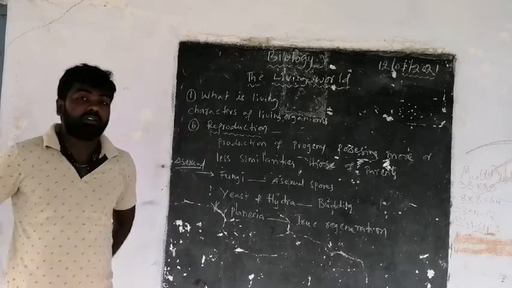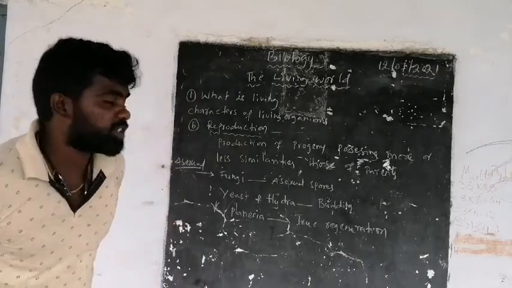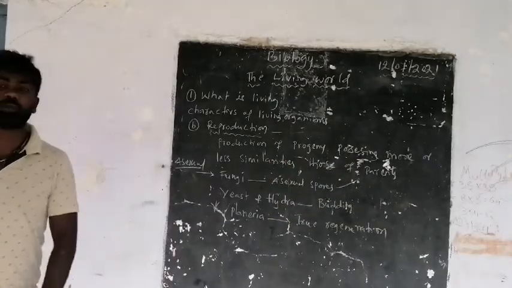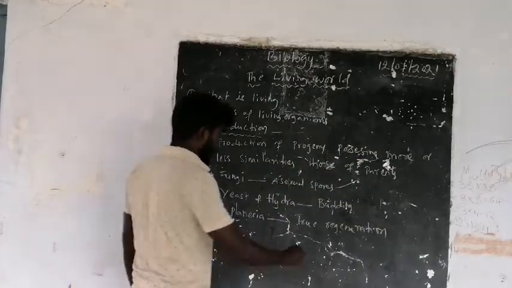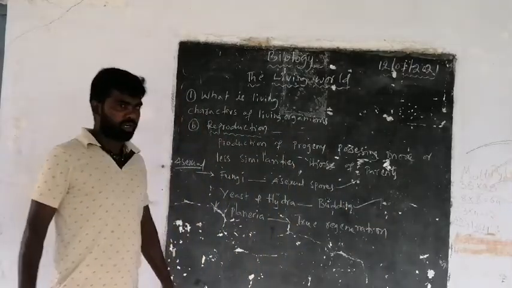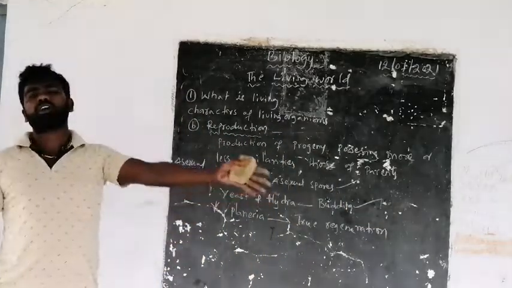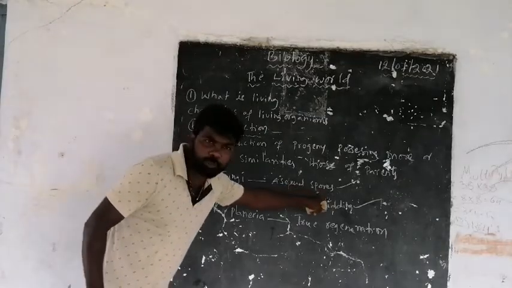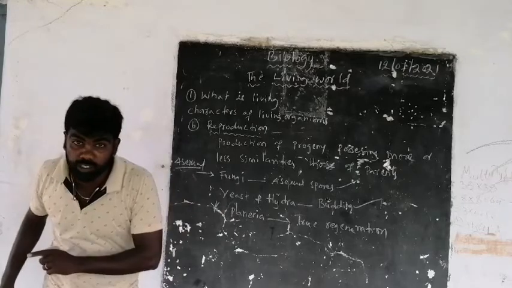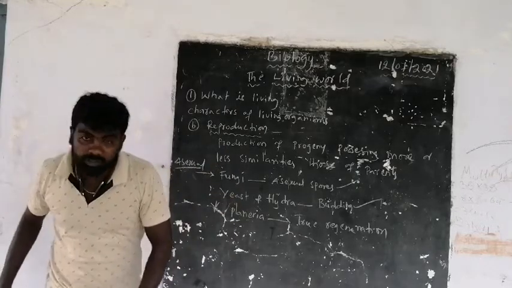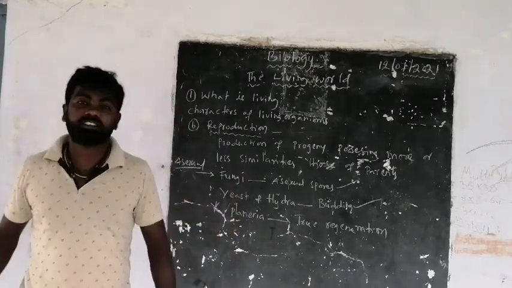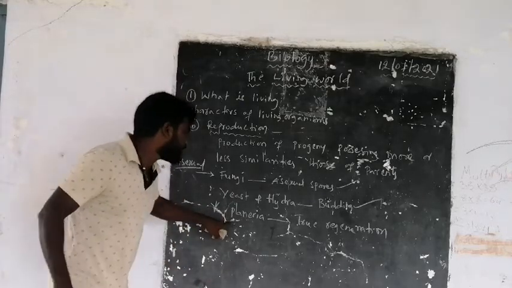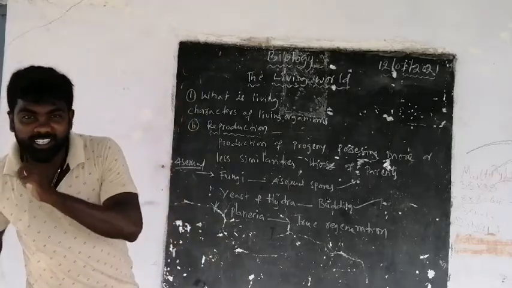Otherwise, they may ask how the fungi reproduce asexually by the production of asexual spores, and how the yeast and the hydra reproduce asexually by budding. These are all one-mark questions, and they are very important for your competitive purpose. The fungi reproduce asexually by formation of asexual spores, and the yeast and the hydra by the formation of buds or budding. And the planaria is a very important, repeatedly asked question, which shows true regeneration.